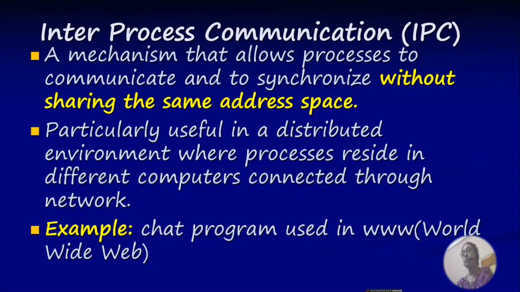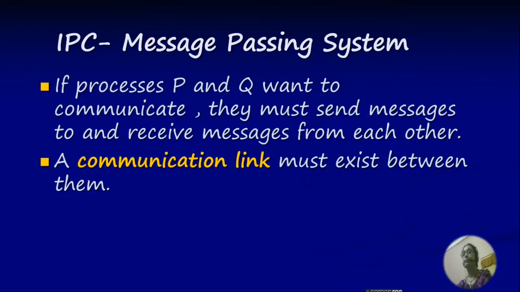In the interprocess communication facility, the address space is not shared among the cooperating processes. Particularly, the IPC facility is useful in a distributed system environment where different processes reside in different computers connected through a network. One example of an IPC facility is a chat program used on the internet. IPC can best be provided by a message passing system.